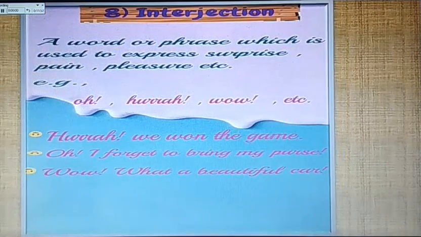Last kind of parts of speech is interjection. A word or phrase which is used to express surprise, pain, pleasure, etc. For example, oh, hooray, wow, etc. Hooray, we won the game. Oh, I got hurt. Oh, I forgot to bring my purse. Wow, what a beautiful card.